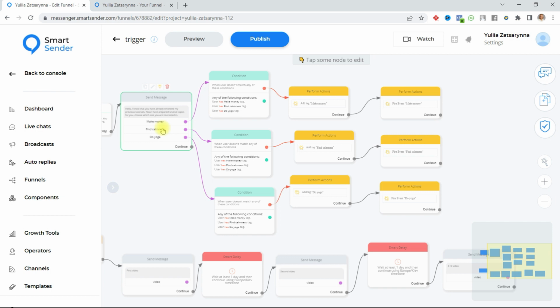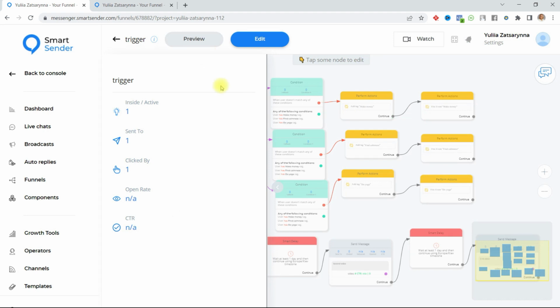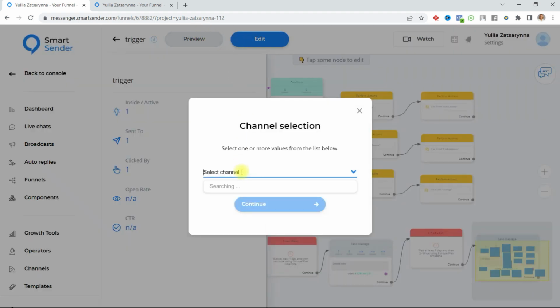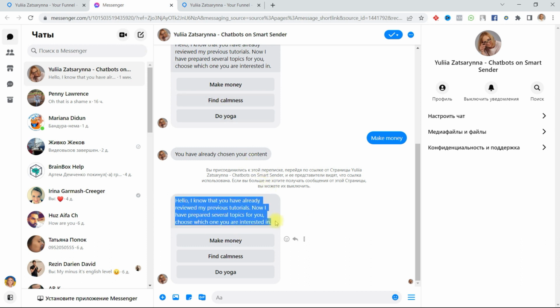How does it work? First I need to publish this flow. Yes, and I do a preview, for example, on some Facebook page. Continue. Yes, I'm testing early. Now it is my new message. Hello, I know that you have already reviewed my previous tutorials. Now I have prepared several topics for you.